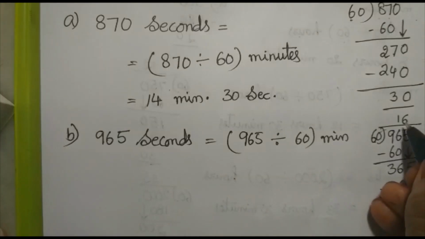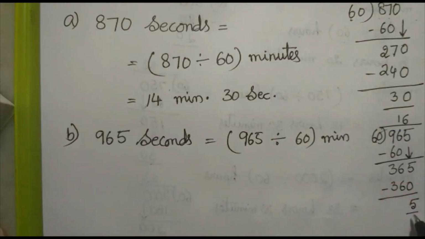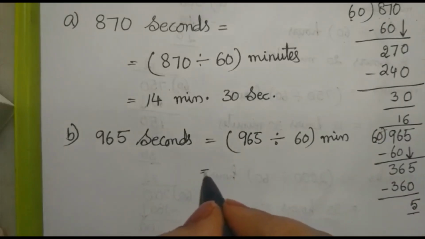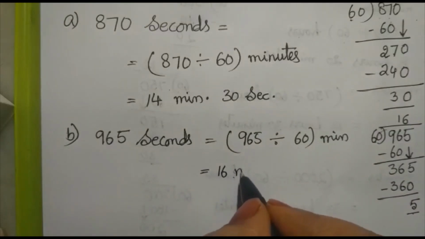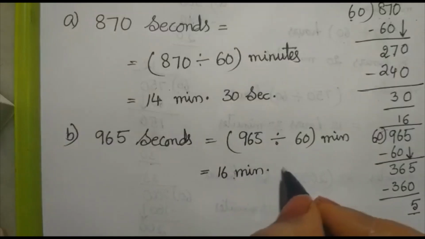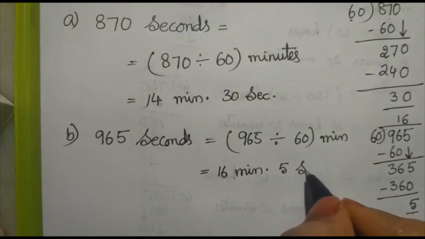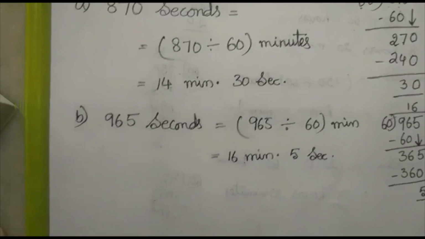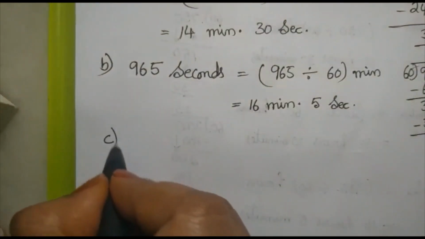So what is the quotient here? 16 is the quotient and 5 is the remainder. So how many minutes here? 16 minutes. Yes, 5 seconds. Now look at C1.